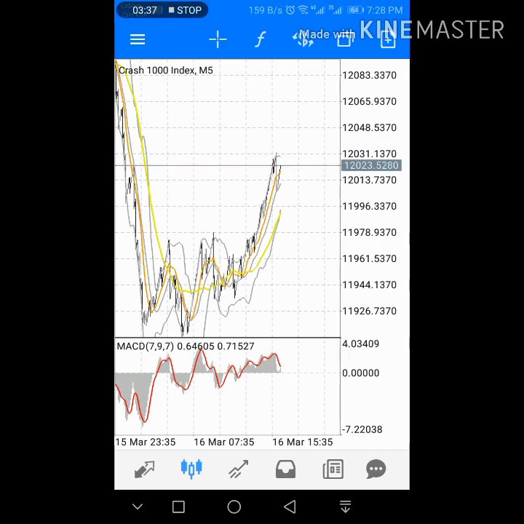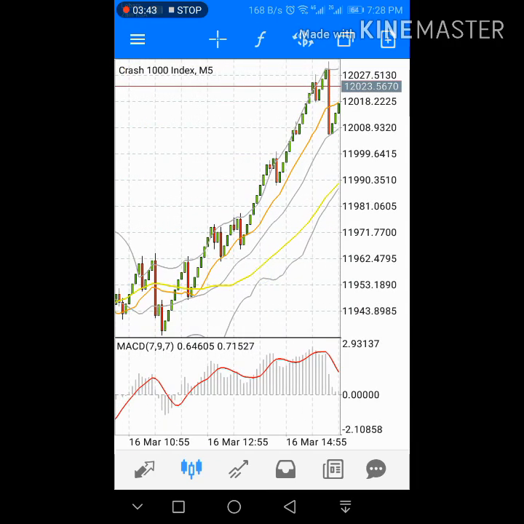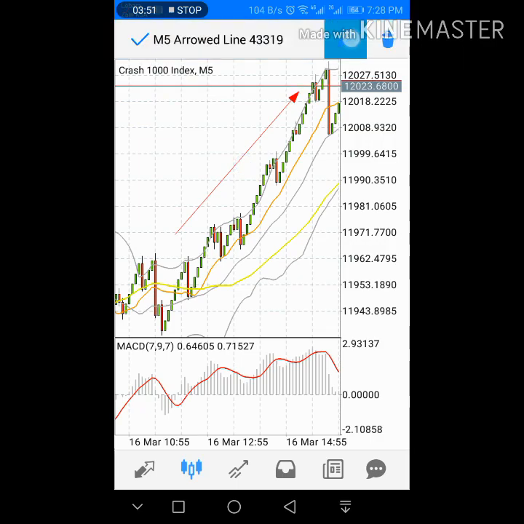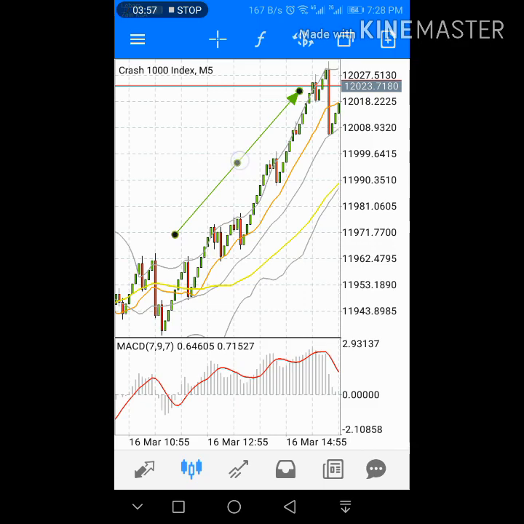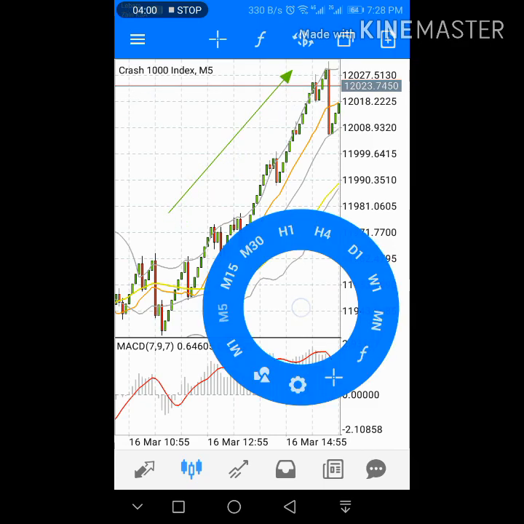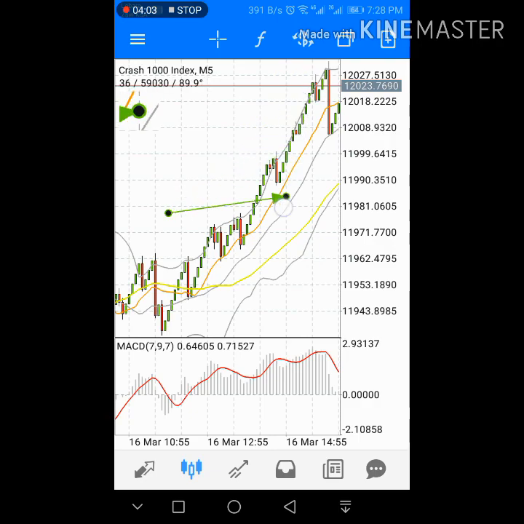Once done, now it's time to see how we use this strategy for trading. It is a very accurate, tested and awesome strategy. First of all, I want to tell you about Crash buy, how we buy using this strategy. Look here, let me highlight this arrow a little bit. The buy signal is established from this point. You have to look at the middle Bollinger Band, this one here, and the second thing is your yellow color moving average of 48 period.